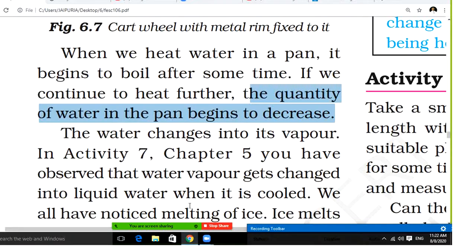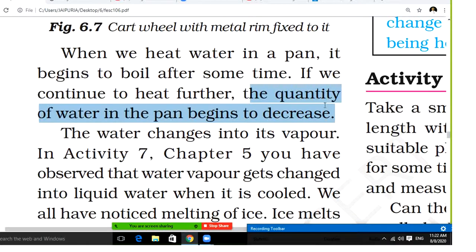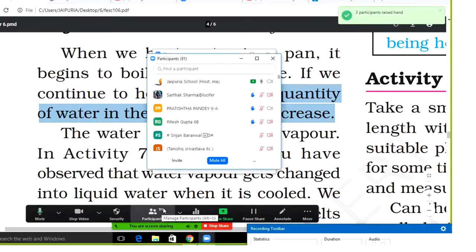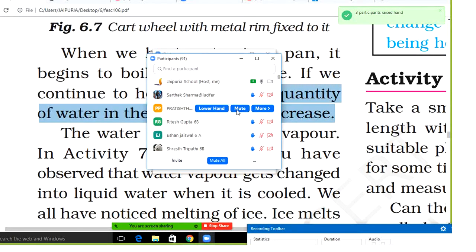Does anyone have an answer? Please raise your hand so that I can understand. Okay, one student has raised a hand. Yes, Pratishtha, tell me. Sir, due to the evaporation. Due to the evaporation.